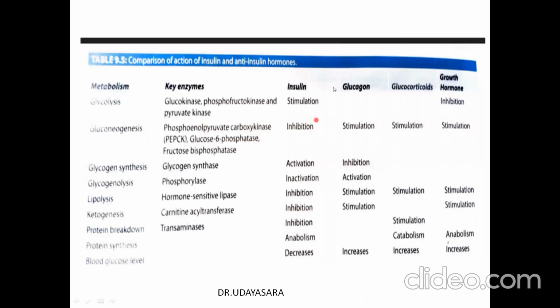So the overall effect of glucagon is that gluconeogenesis is stimulated, glycogen synthesis is inhibited, glycogenolysis is favored, it causes lipolysis, and ketogenesis is stimulated. And hence the blood glucose level is increased. The other hyperglycemic hormones are glucocorticoids and growth hormone, which are listed here.